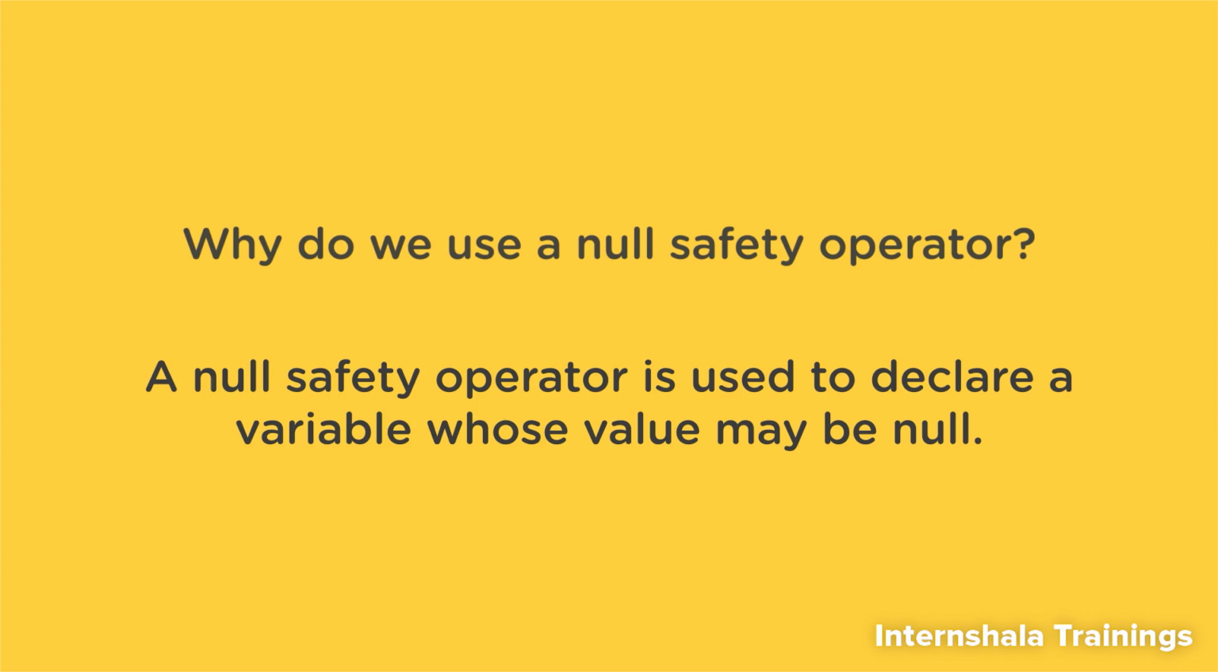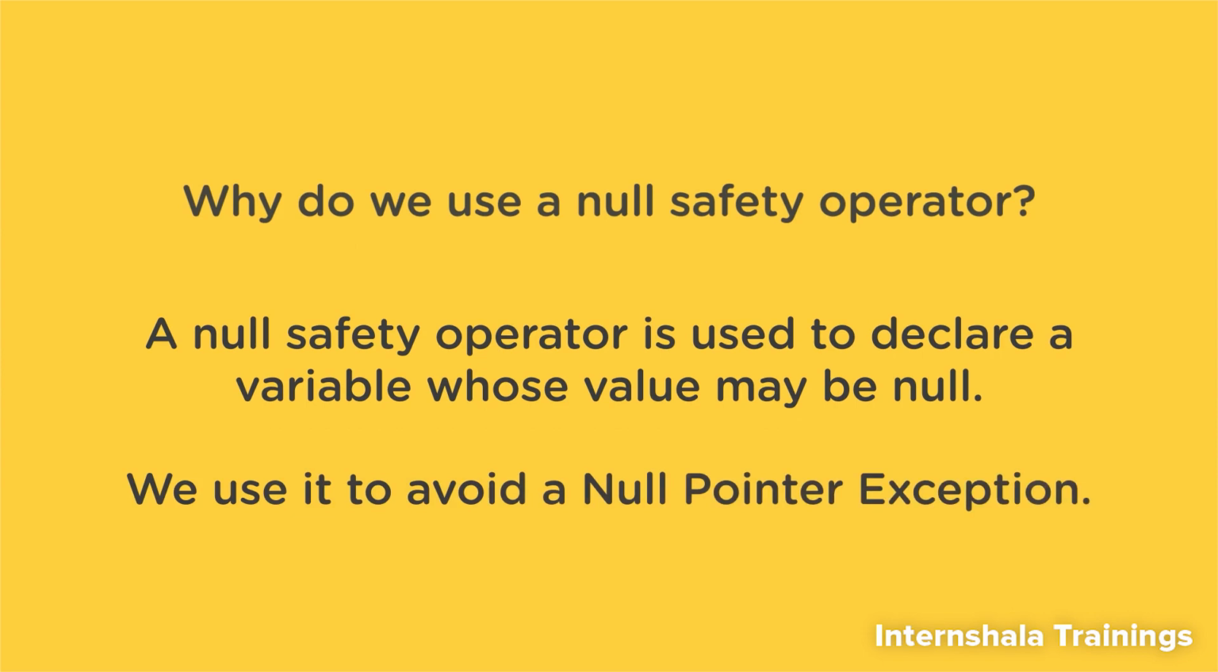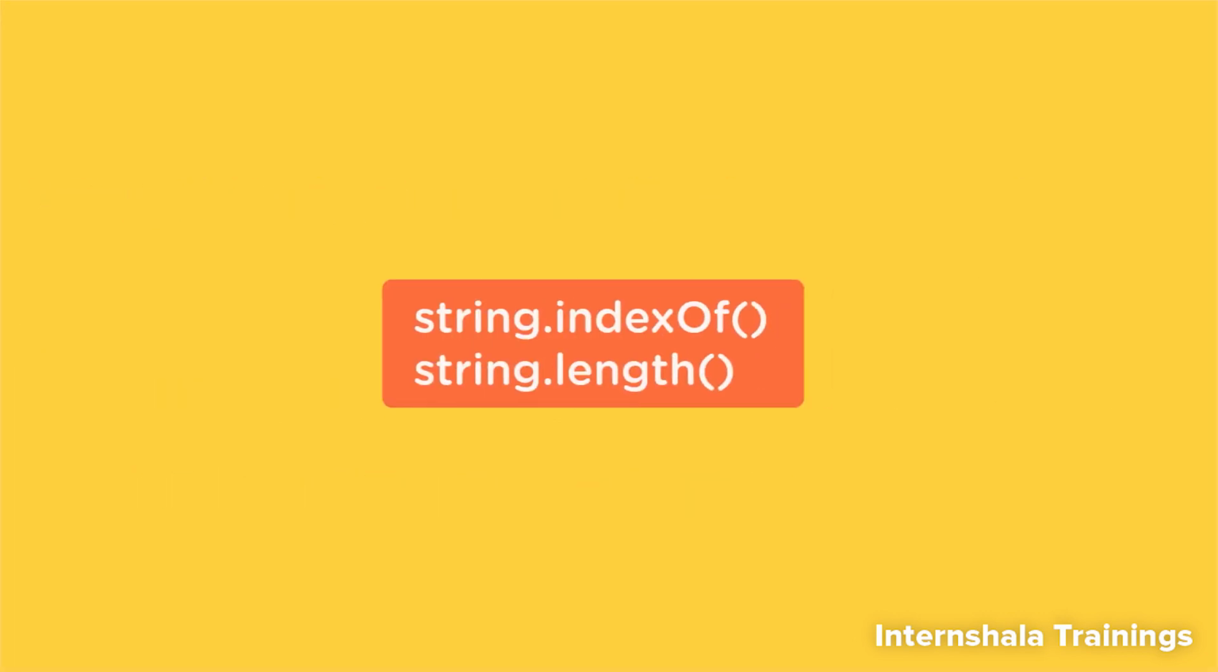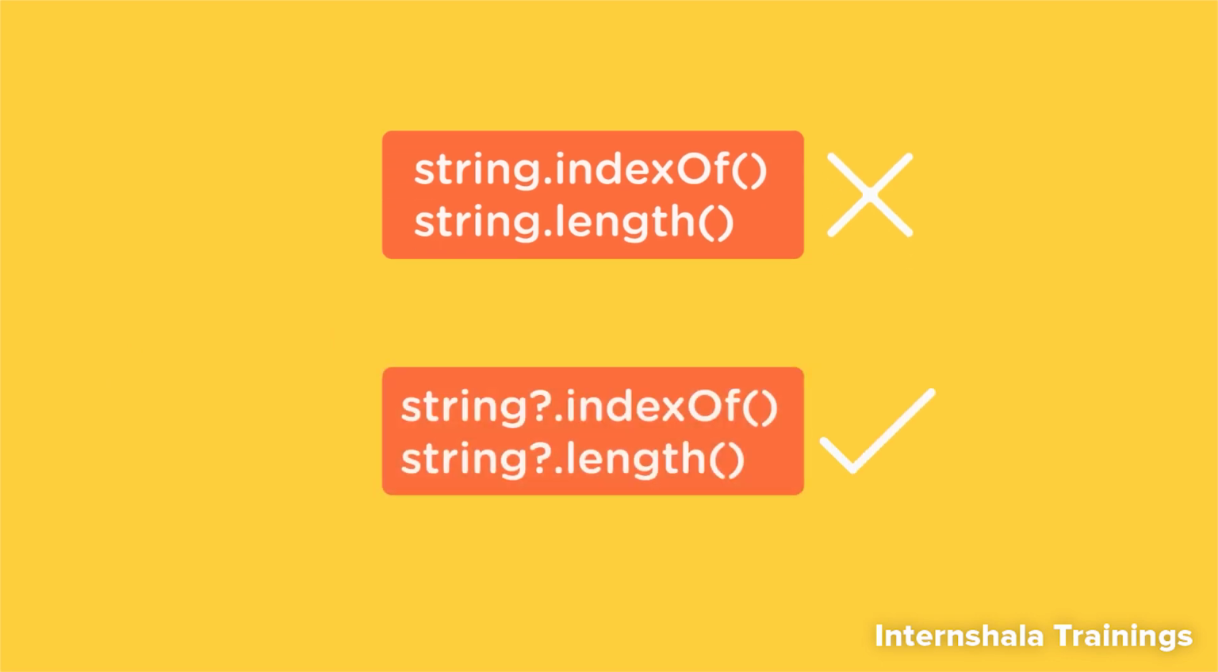Till now, we have initialized most of the variables in our programs with an initial value. But when we move into Android development, this may not be the case. At a lot of times, we will have variables whose values will be unknown and they will have a tendency to be null. Therefore, to avoid a null pointer exception, we will declare these variables using the null safety operator. Now if we want to use functions like index of or length on such strings that are declared using the null safety operator, we will not use the dot operator, but we will use the functions like this.